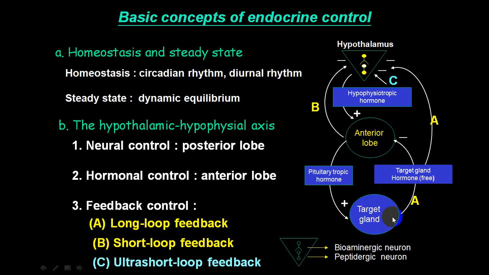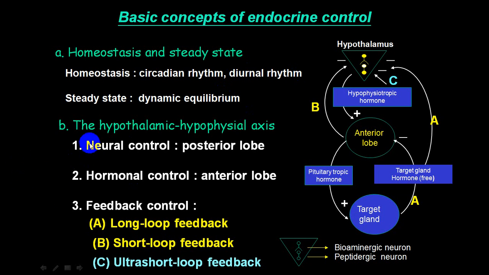And when the same hormone inhibits the hypothalamus, it is called the long loop. So this is negative feedback: long loop, short loop. And when it is shorter than that, it is called the ultra short loop feedback mechanism. So these are the different ways in which you get inhibition of hormone production.